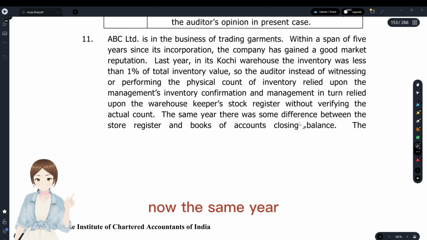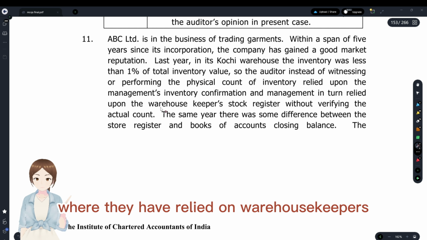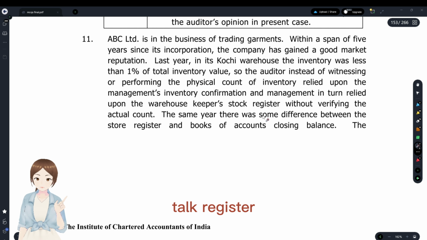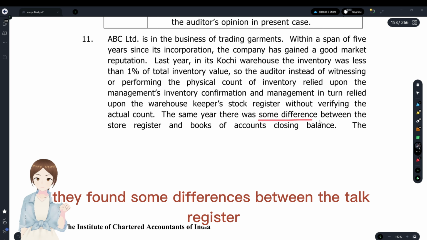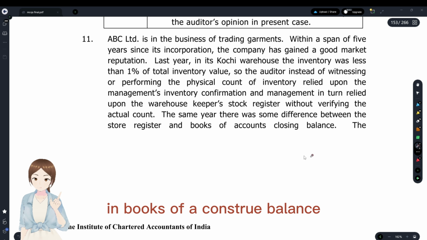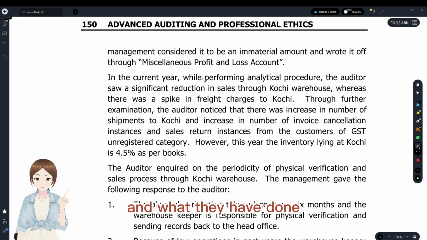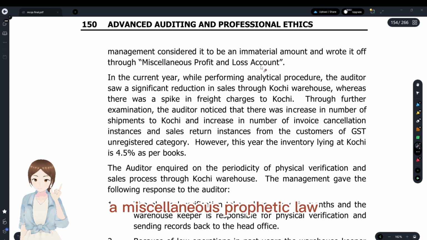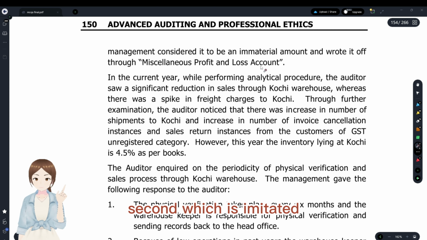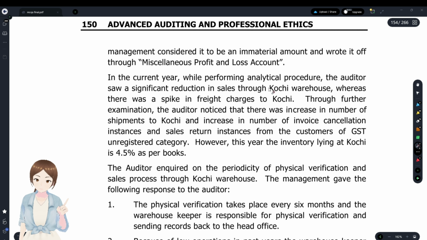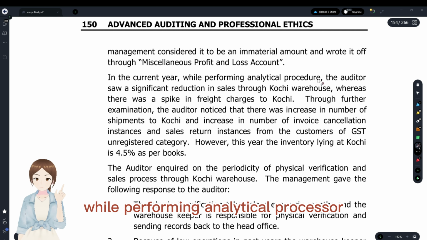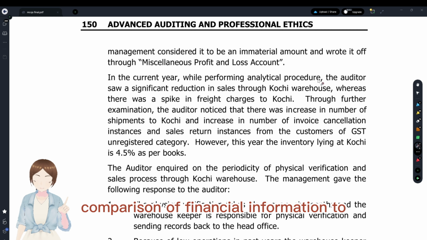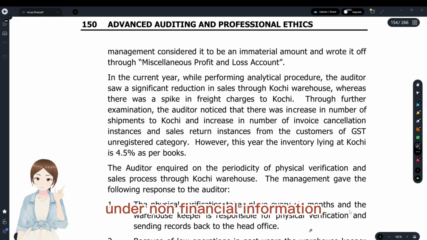Now, in the same year where they have relied on warehouse keeper's stock register, they found some differences between the stock register and books of accounts balance. And what they have done, they have written it off in miscellaneous profit and loss account, which is immaterial. And the next year, while performing analytical procedure, what is analytical procedure? Comparison of financial information to another non-financial information.